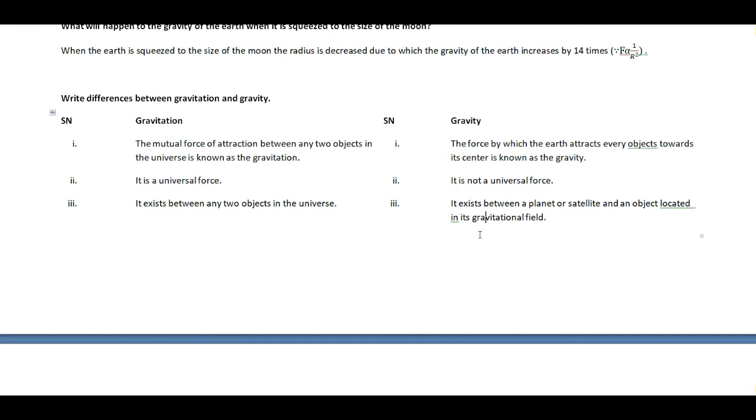So these are the main differences between gravitation and gravity. That is what I want to clarify here. Gravitation is the force of attraction which exists between any two objects. But gravity is also a force of attraction, but it exists only in a specific case. That is, one object should be either a planet or satellite, and another object should be any object located in its gravitational field. So these are the differences between gravitation and gravity.